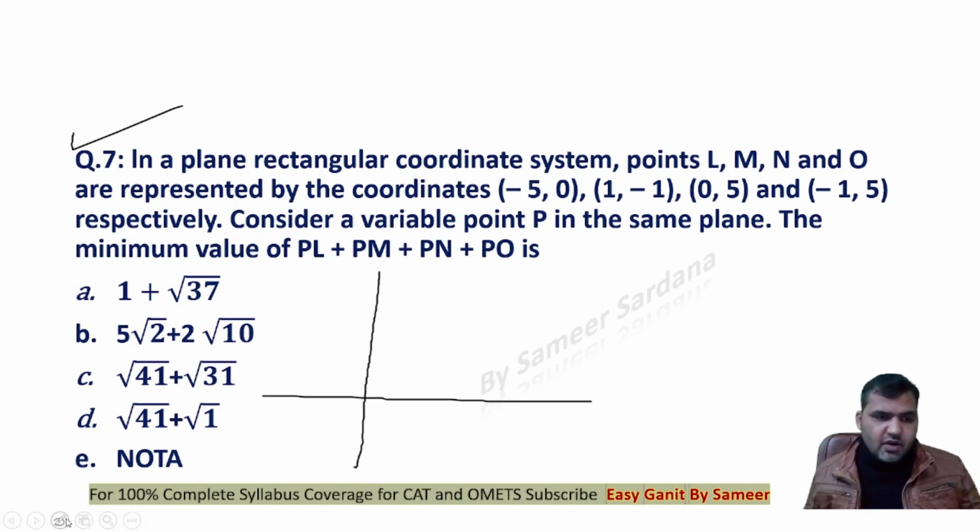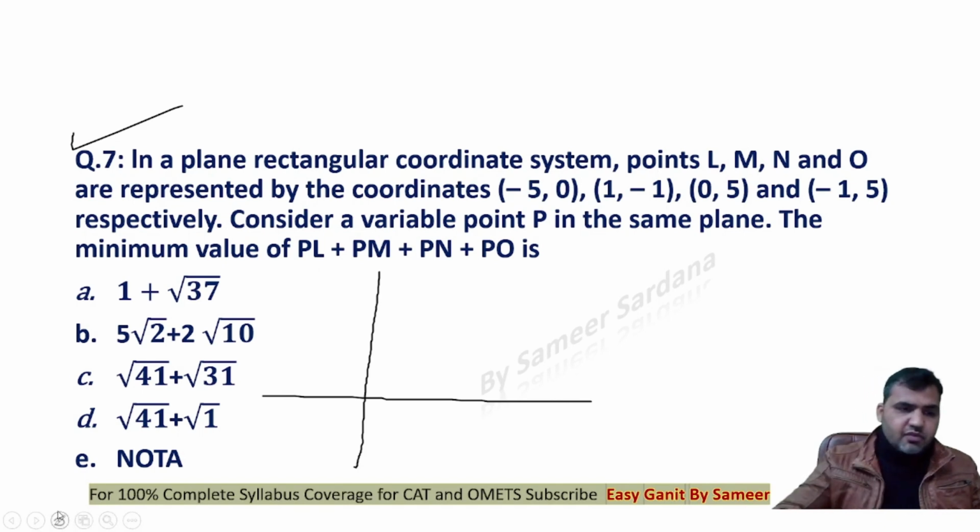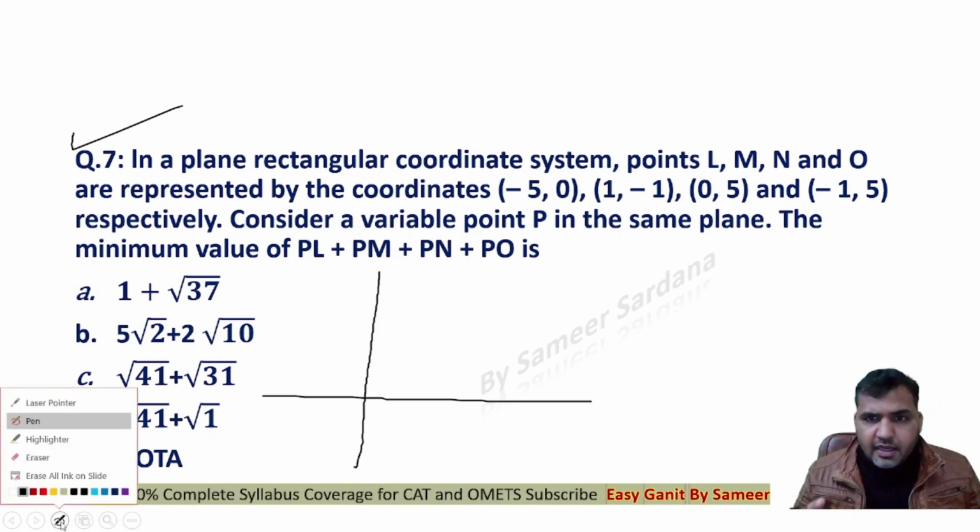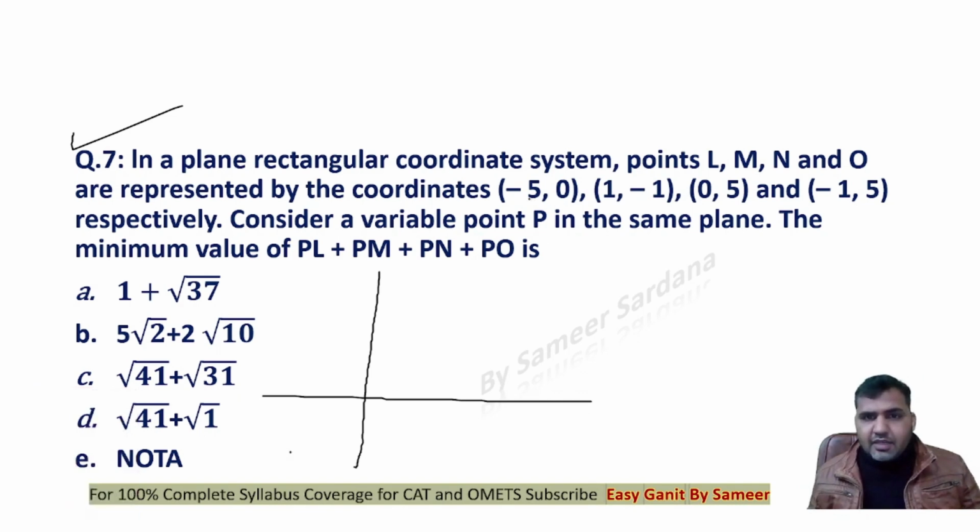In fact, we don't need to plot the points in this case. We know that it's a rectangular coordinate system. L is (-5, 0): X is -5, Y is 0. And then we have M, which is (1, -1): X is 1, Y is -1. This is L, sorry guys, this is L.